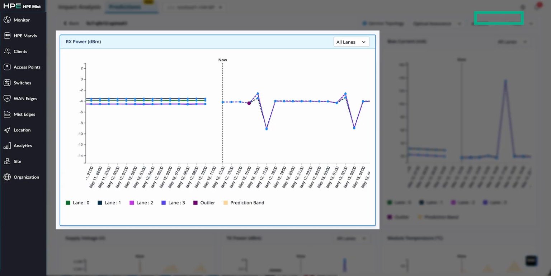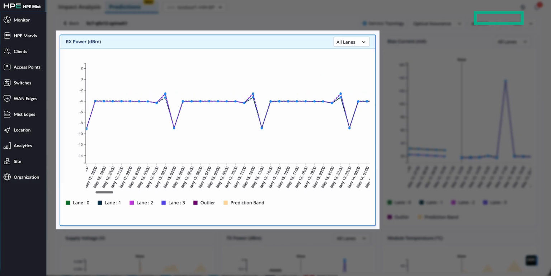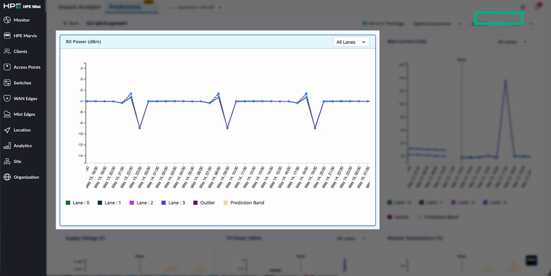Here's what data center assurance has seen. On the left, we have historical data, and on the right of the line, we have our prediction. What you can see is that over the next few days, one of our optical lanes will start trending in the wrong direction. Everything you see highlighted in purple are outliers.